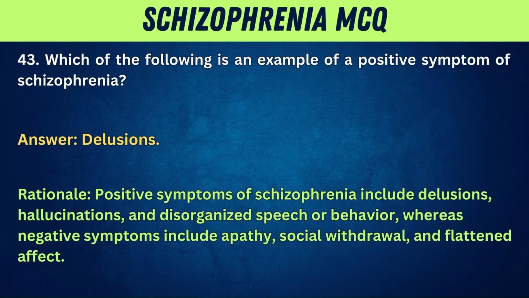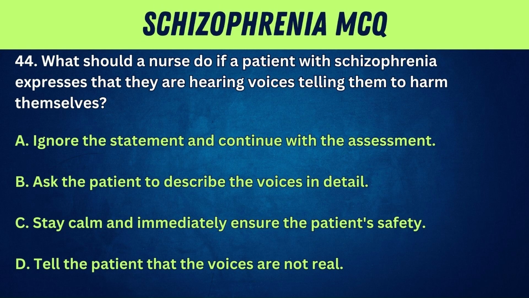Rationale: Positive symptoms of schizophrenia include delusions, hallucinations, and disorganized speech or behavior, whereas negative symptoms include apathy, social withdrawal, and flattened affect. 44. What should a nurse do if a patient with schizophrenia expresses that they are hearing voices telling them to harm themselves?